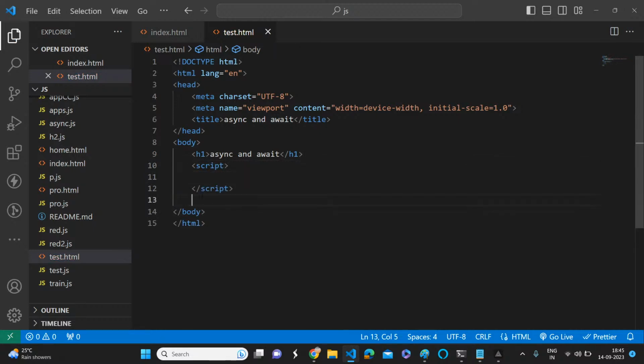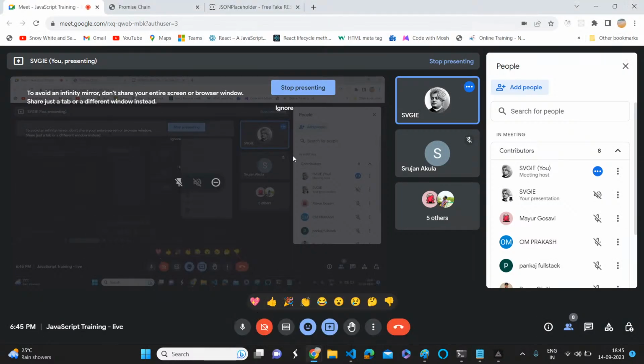Sir, can you share your screen? Hi Baba, you should tell. I think already I'm sharing my screen now. Yes, sir, it is visible. Okay. Whoever is not able to see my screen, just quickly drop off and join again so that you can see. Okay, sir.